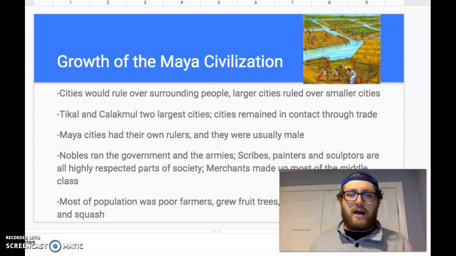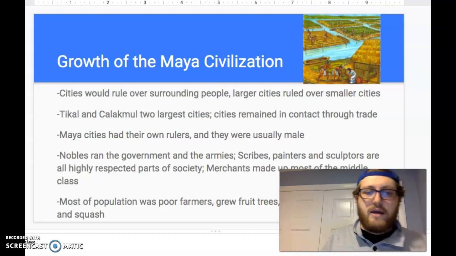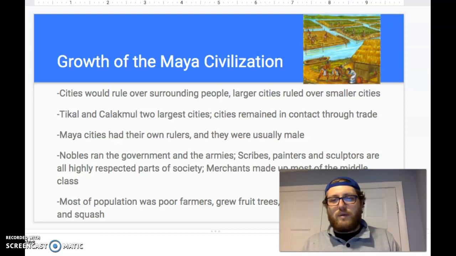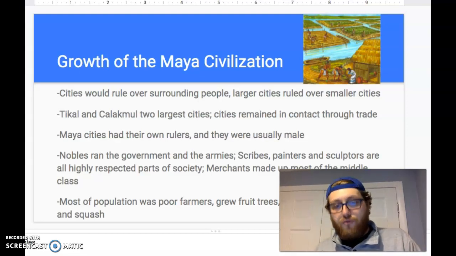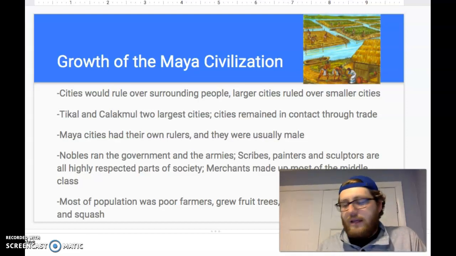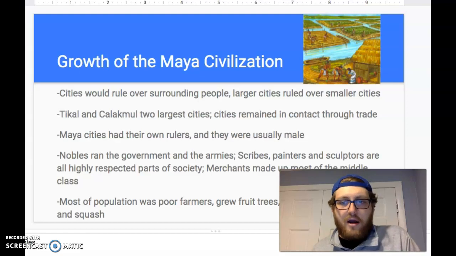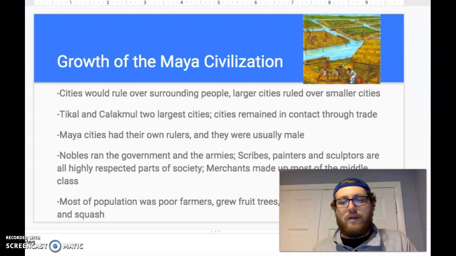Okay, this is kind of the beginning of some sort of unity between the Maya. They don't ever really unite as one nation, but this is about as close as they'll get. The Mayan cities had their own rulers, and the rulers are usually male. Shouldn't really be much of a shock here. Again, remember, early civilizations usually found women as inferior. Other than the Egyptians, who had women leaders, many of the early civilizations didn't view women as equals.